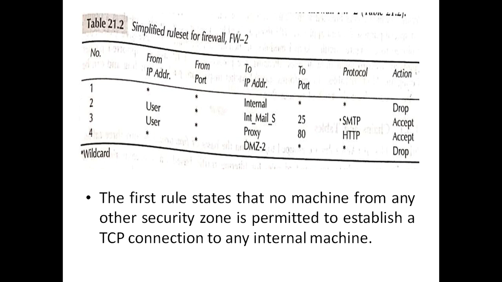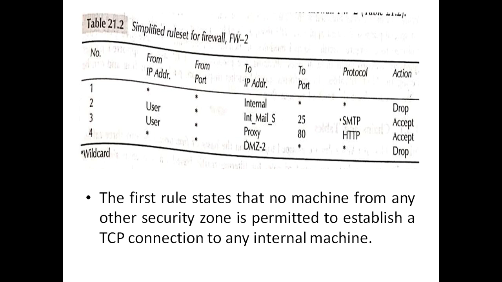Suppose a user with any port number sends a packet to the internal mail server using port number 25, which is the port number of SMTP. Then accept it and allow that mail to enter the organization and be forwarded to the internal mail server.